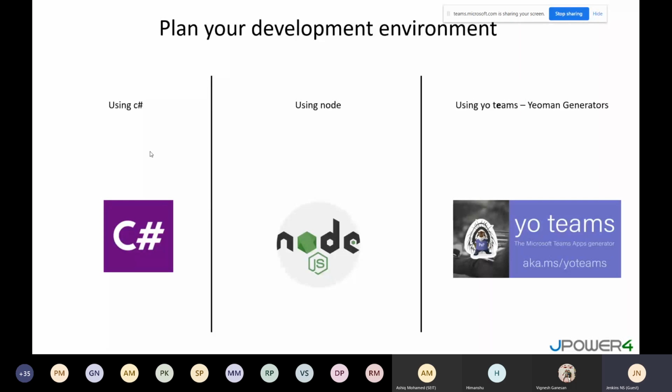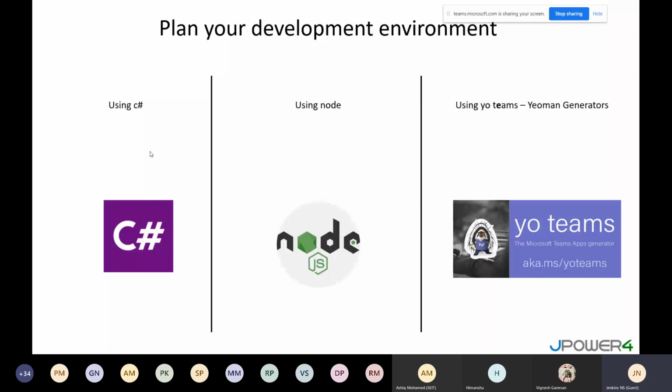First, you need to know what to develop and how to develop, because everyone has different knowledge. Some people come from C# development or Visual Studio development, and not only C#. You can use C#, VB.NET, F#, whatever it is; mostly people use C#, that's the reason I mentioned it. The second point is Node. If you are a specialist in Node, you can write a Node application in Notepad and deploy it, or use Visual Studio, without integrating with any generator. That's the second one, using Node. I'll show an example for that.